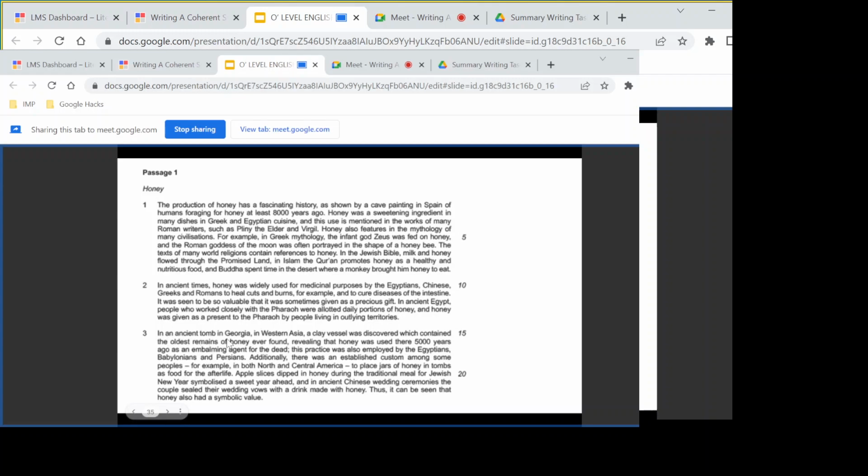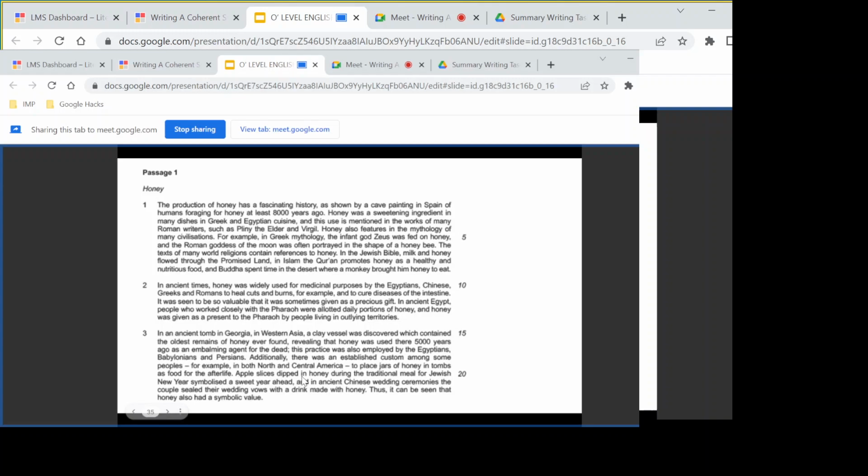In an ancient tomb in Georgia, in Western Asia, a clay vessel was discovered which contained the oldest remains of honey ever found, revealing that honey was used there 5,000 years ago as an embalming agent for the dead. We can write this down, that it was used as an embalming agent. This practice was also employed by the Egyptians, Babylonians, and Persians. Additionally, there was an established custom among some people, for example, in both North and Central America, to place jars of honey in tombs as food for the afterlife.